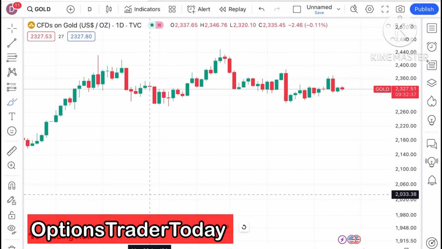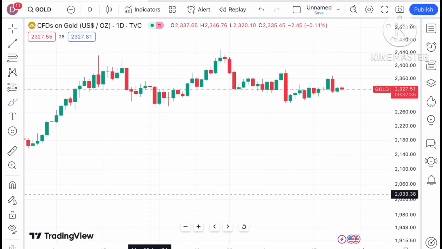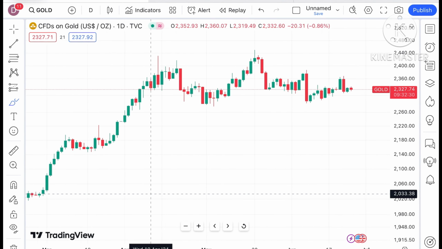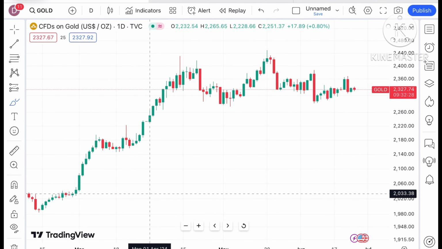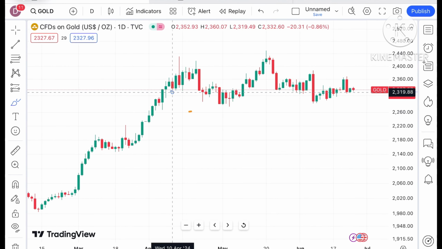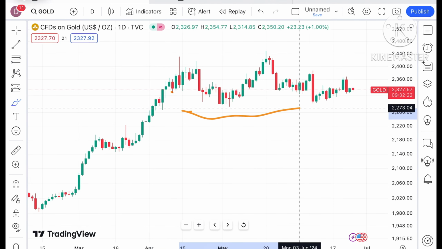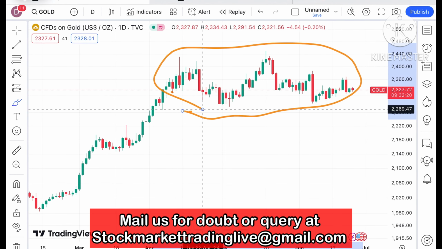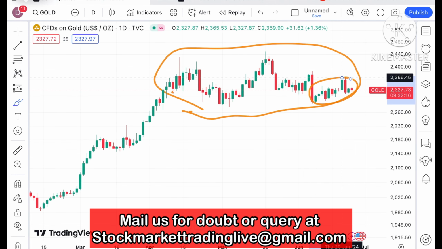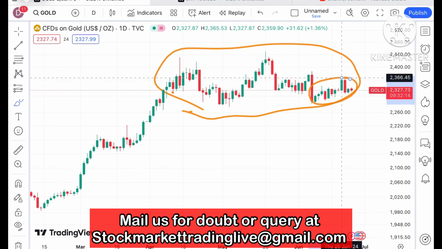Today in this video I'll explain how the price of gold has moved in the last 2 days and how it can move in the next 2 days. If you look at the chart of gold, it is trading in a zone. Looking at a longer view from April 24, it is moving in this zone. On a weekly or daily chart, you will see this is the range where the price of gold has been moving for so long.